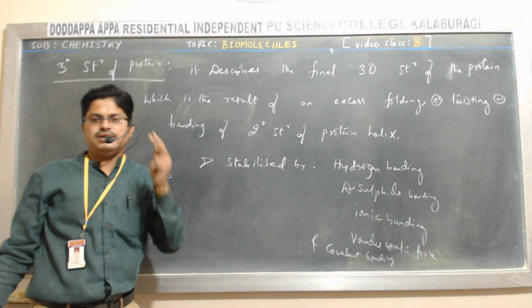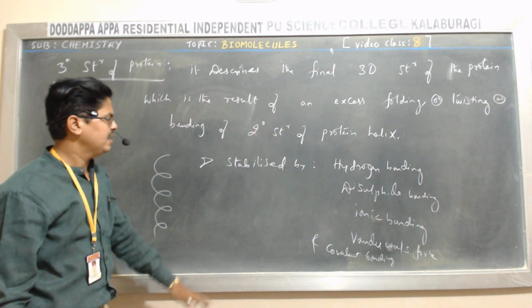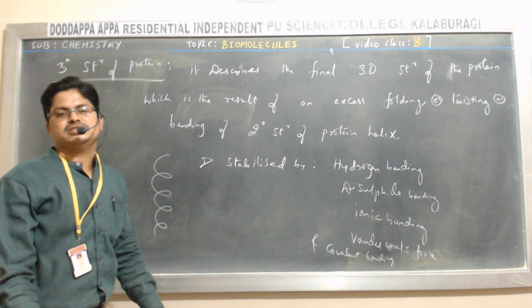Okay, so this is about the tertiary structure of protein.